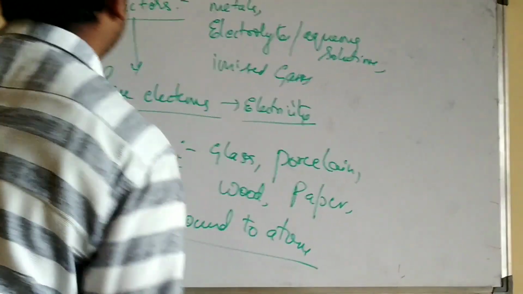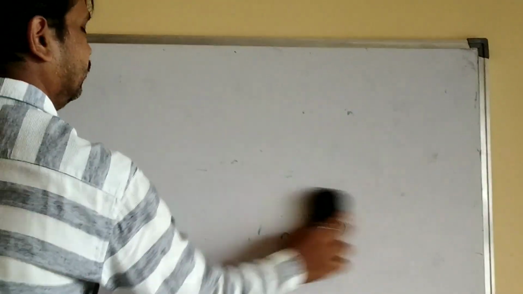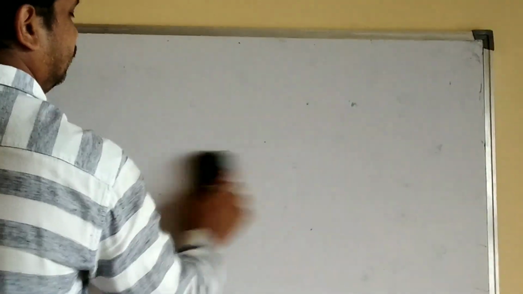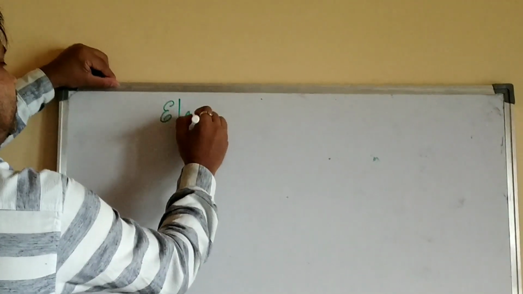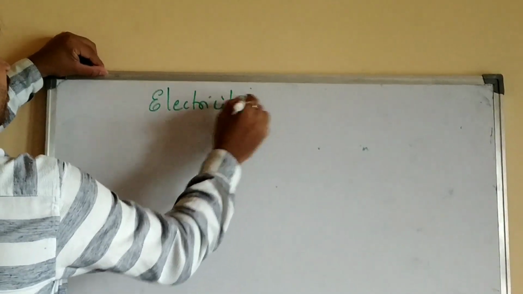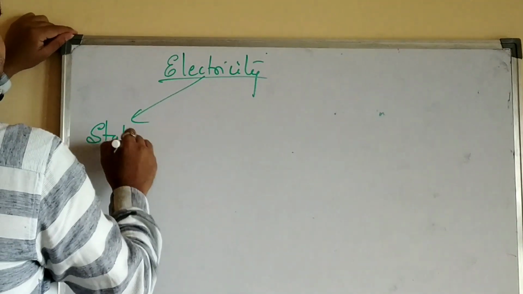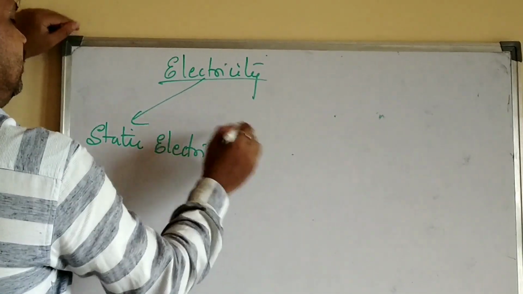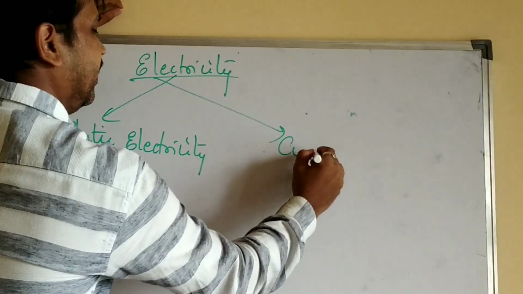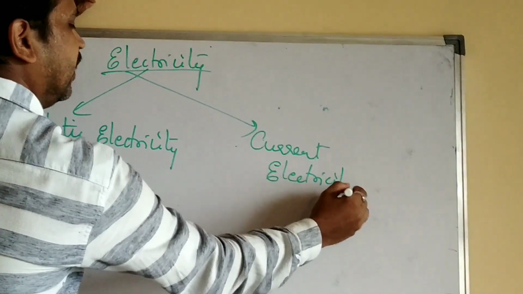Moving to the next concept, that is electricity. You know that electricity is there, right? This electricity can be classified into two types. One is static electricity, and the other one is current electricity.